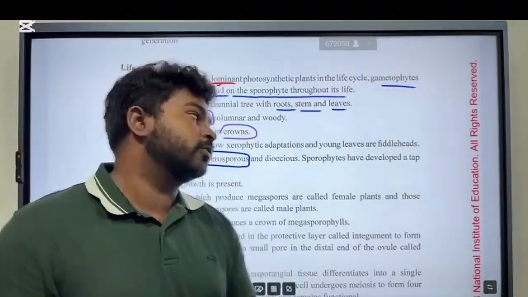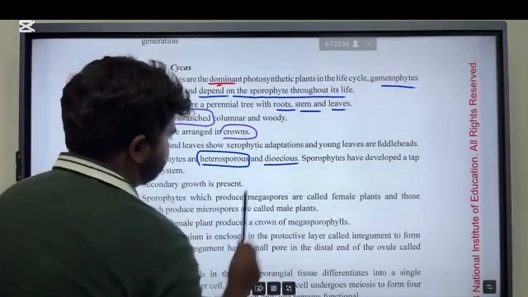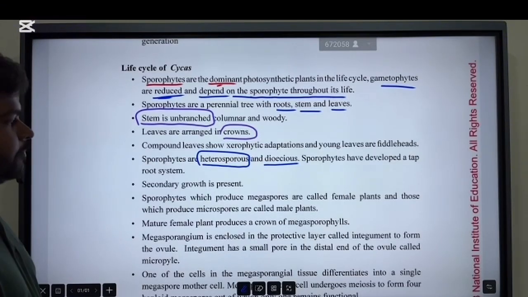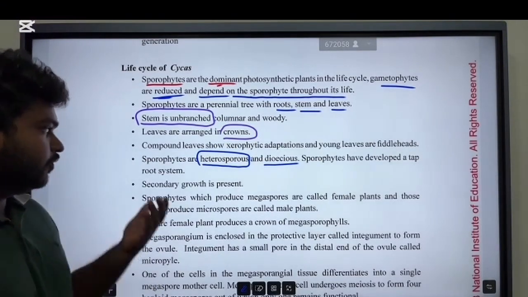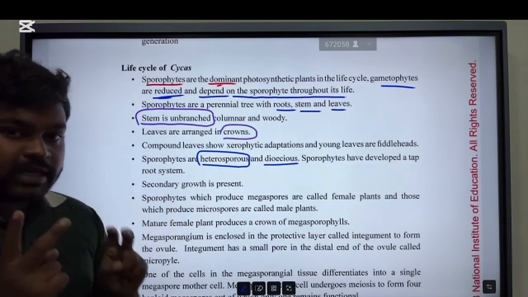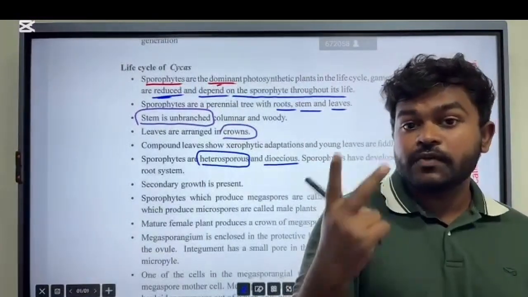Then dioecious. Sporophytes are heterosporous and dioecious, which means unisexual. Now this is very important, in Cycas there are two types of sporophytes.